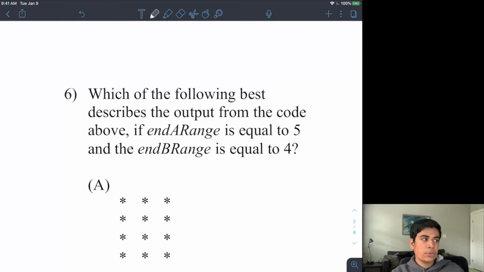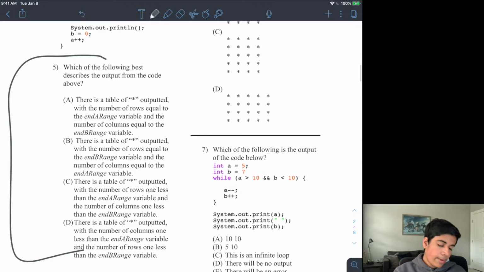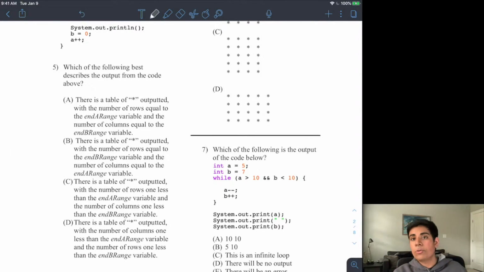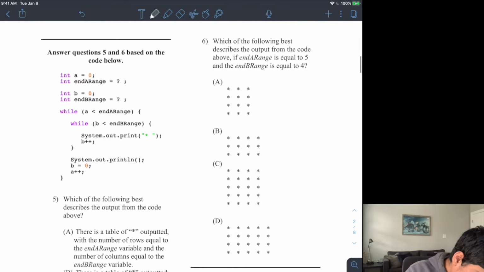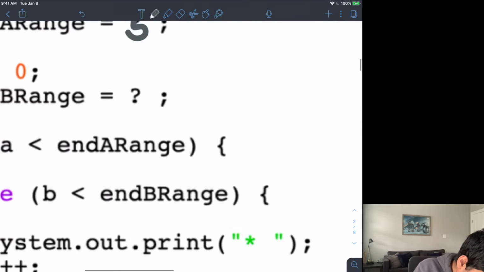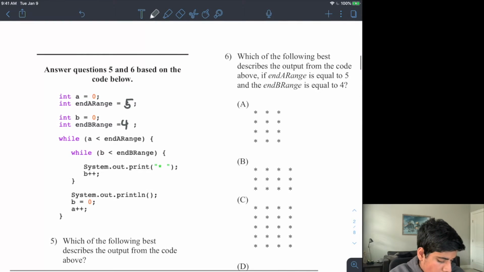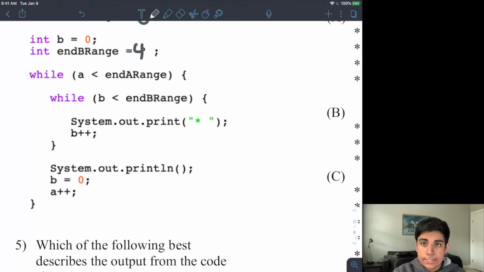In this case, I actually want to answer question 6 first. The reason is that if I'm not sure about this question here, I can use question 6 to answer the previous question, because then I can observe what actually happens. So let's say I set end A range equal to 5 and end B range equal to 4, just like that. Then we can see how many times my loop is going to repeat.